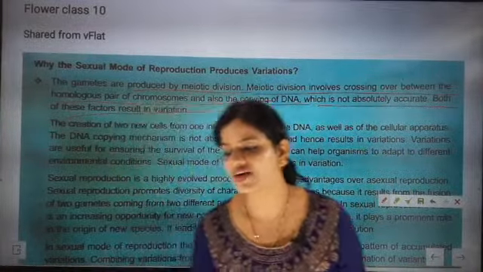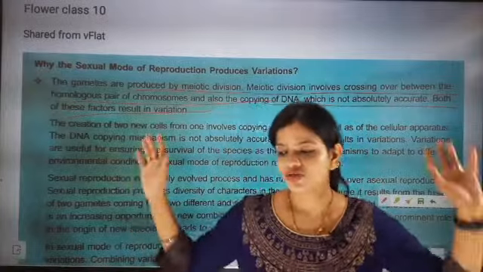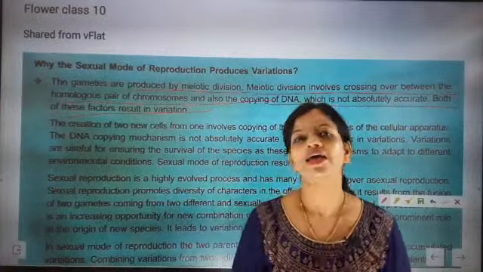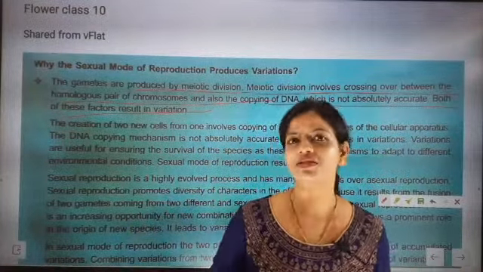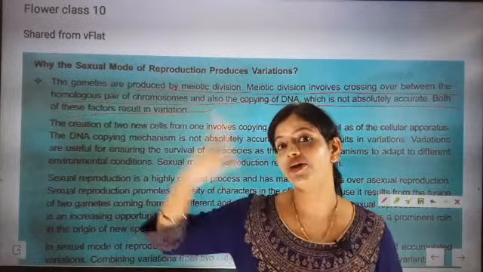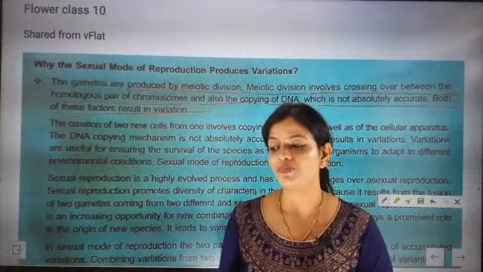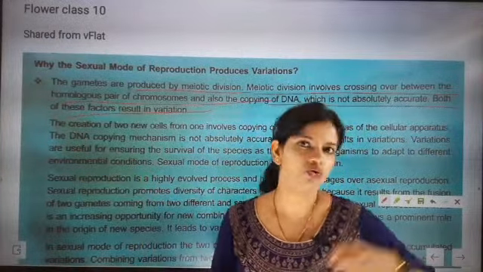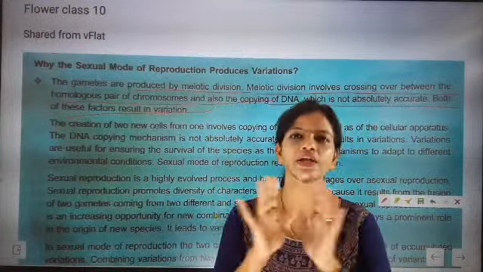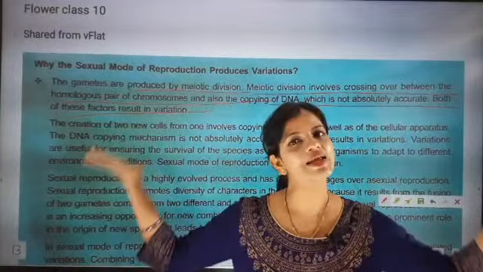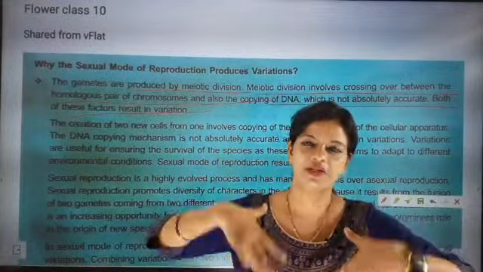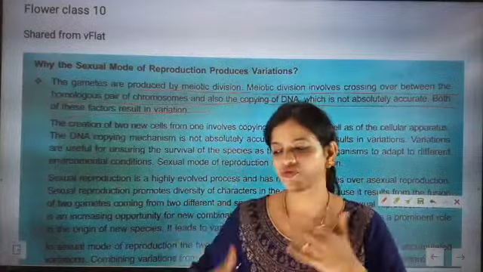So both of these factors are resulting in what? Variation. So the child born will have characters like father and mother. It's not like 100% father, 100% mother. The child born will not be totally replicating father or totally replicating mother. That is not at all possible. It will be a combination of both father and mother.